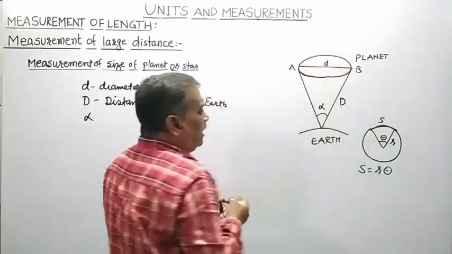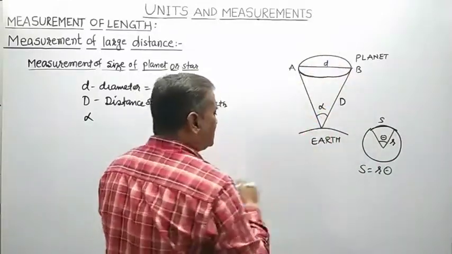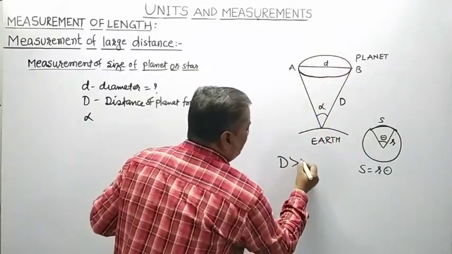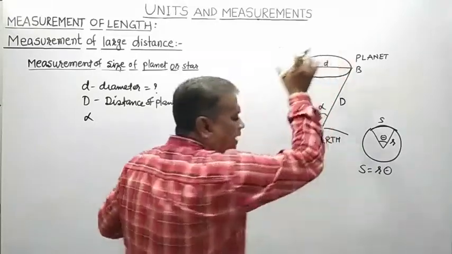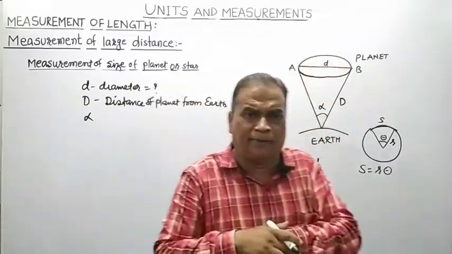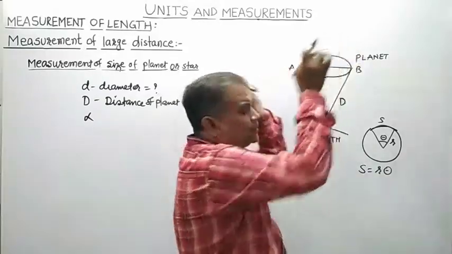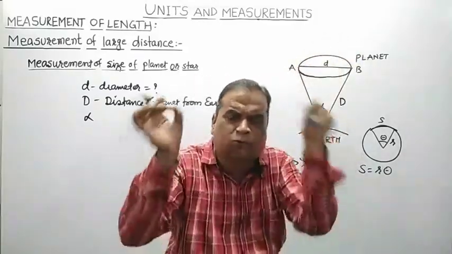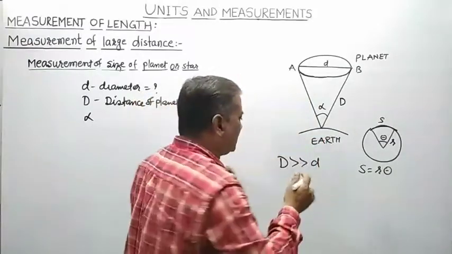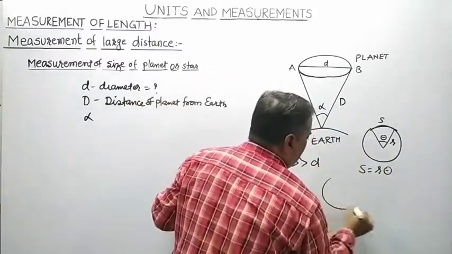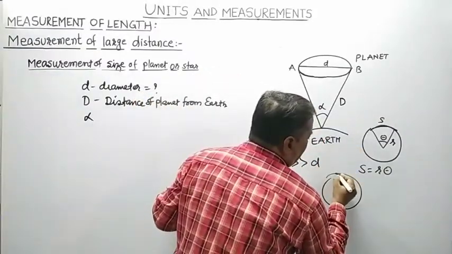Here, because this distance capital D is very large compared to the size of the diameter, even though this diameter d seems to be a straight line distance, it is actually the arc length.